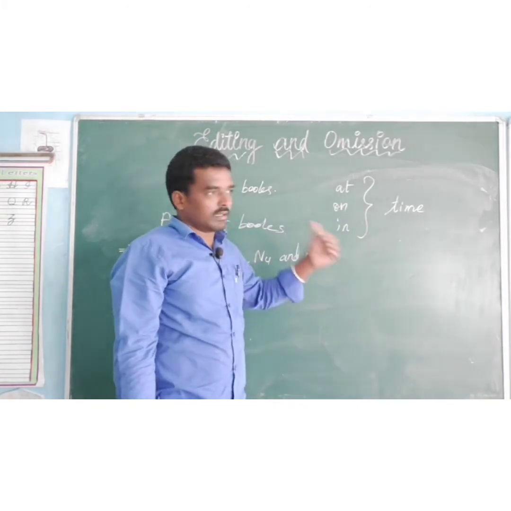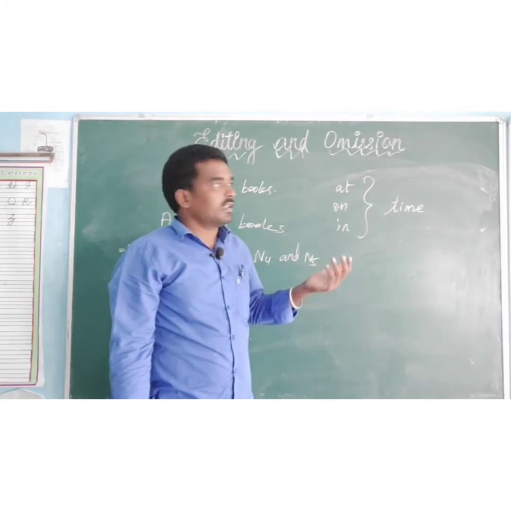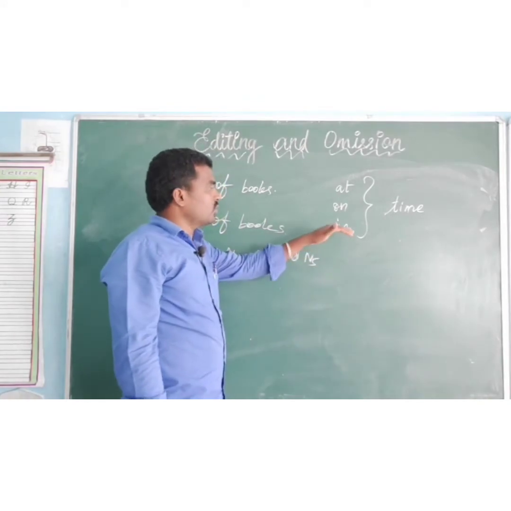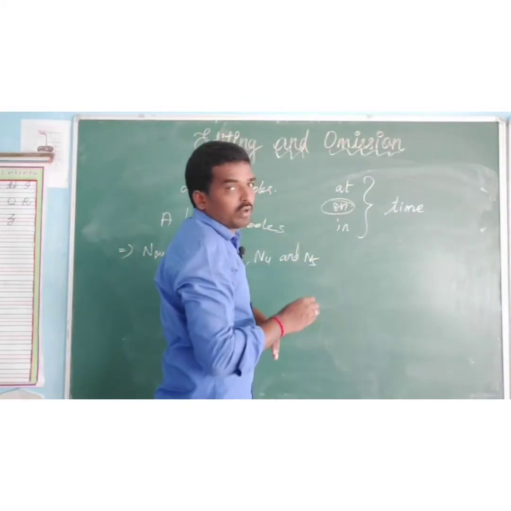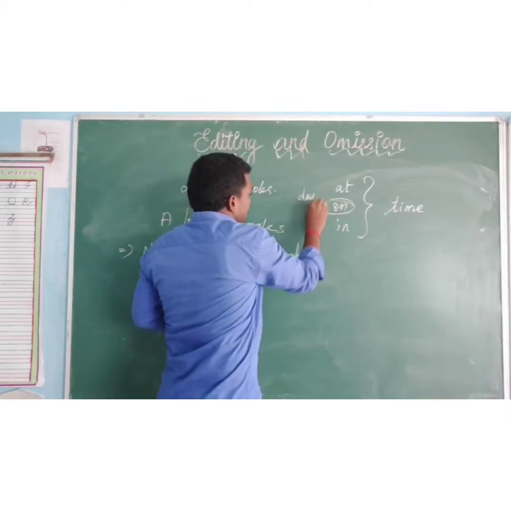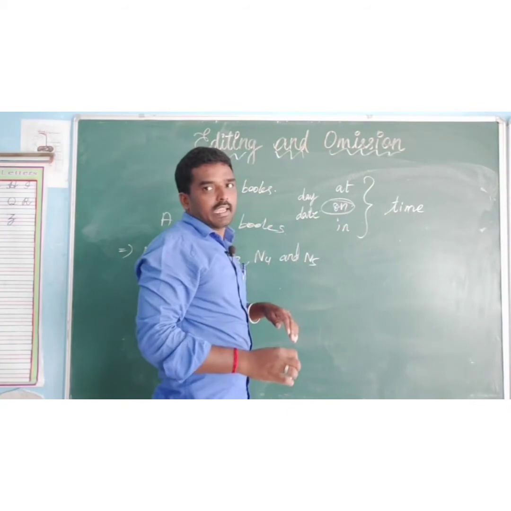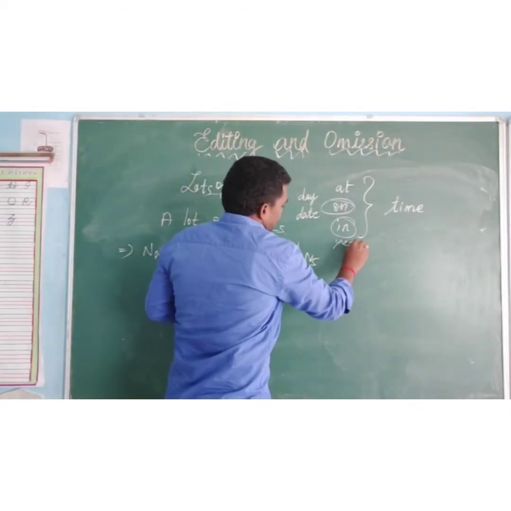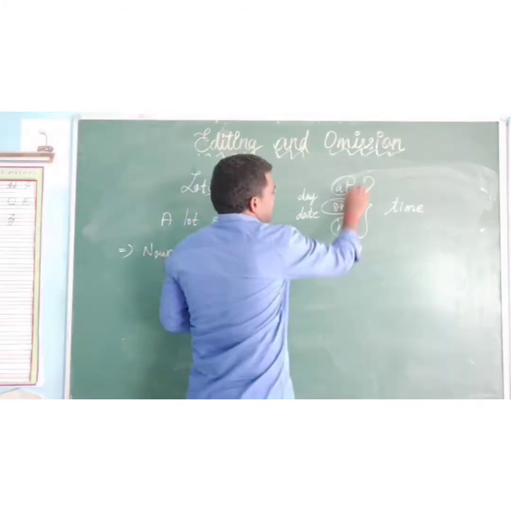Year and month: in. I was born in 1987. We can say MGR died in 1987. So day and date: on. Year and month: in.